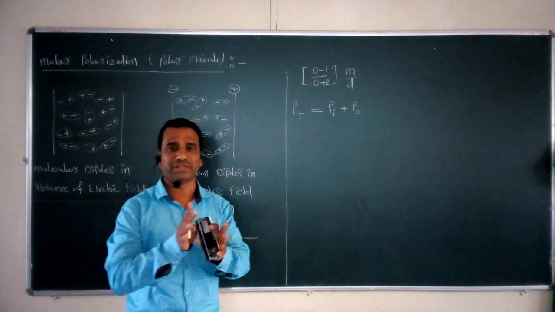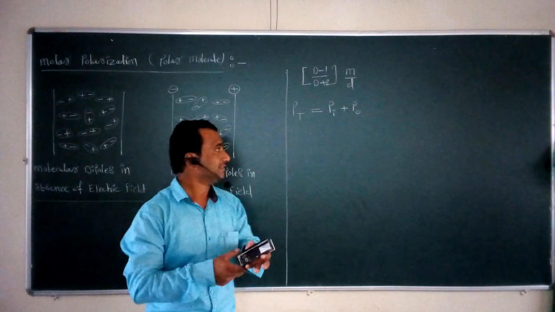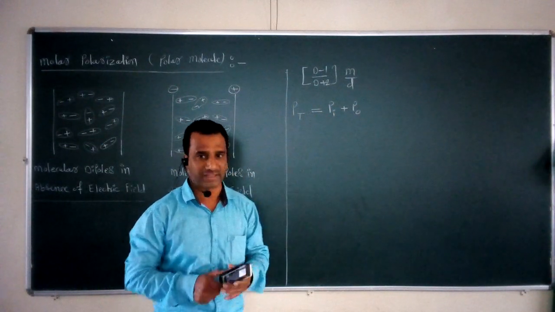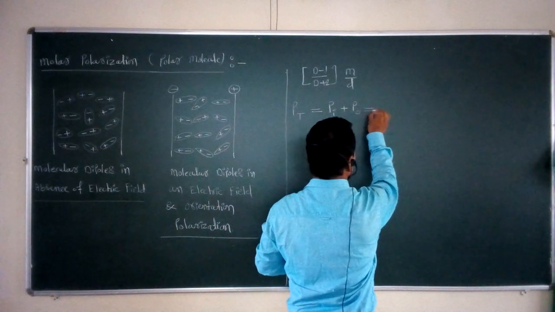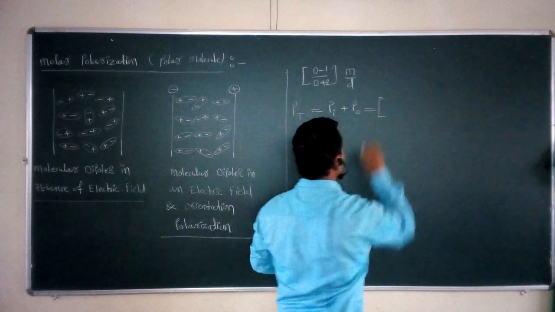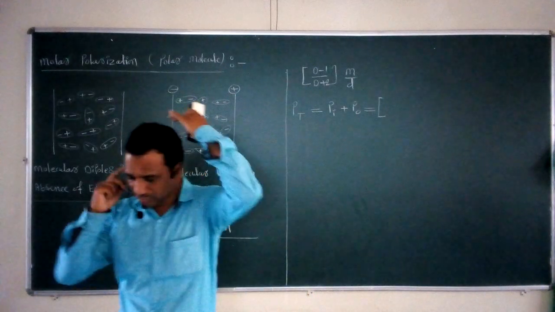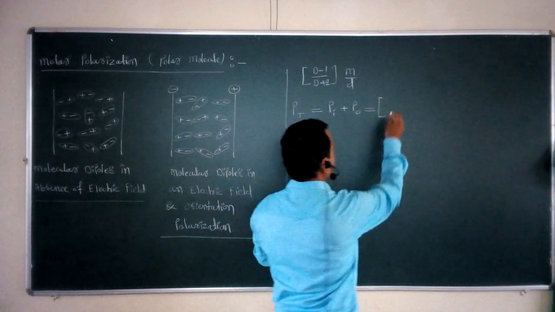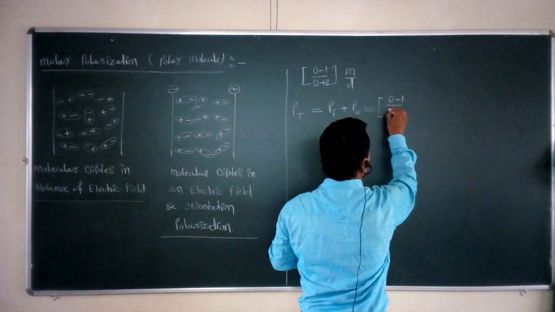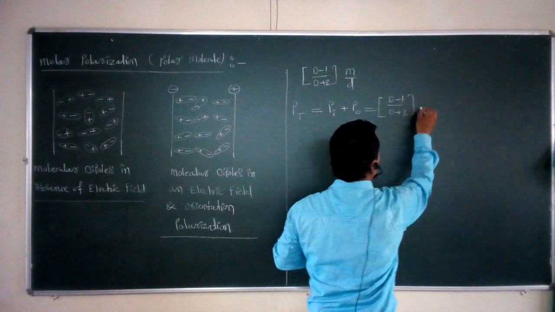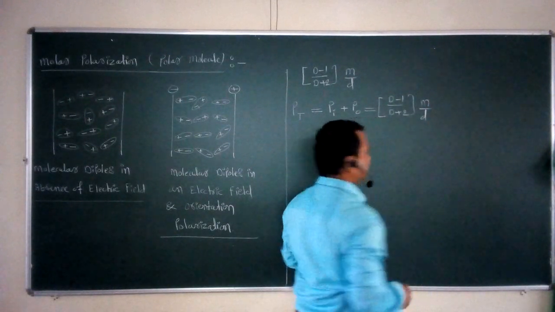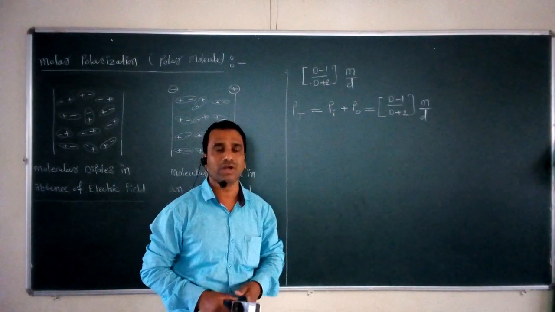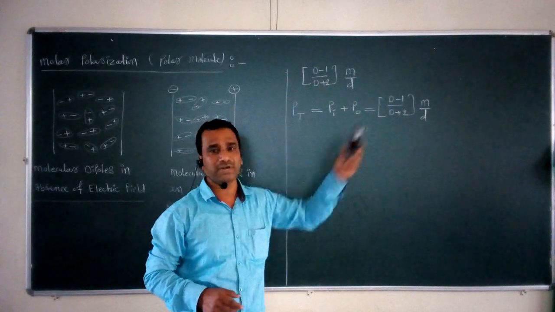So these two types of polarization can be observed, and that's why the total molar polarization of a polar molecule is a combination of these two types of polarization, and it is equal to the next parameter, again (d minus 1) upon (d plus 2) into m upon d. So this is the general equation: total molar polarization Pt is equal to Pi plus Po, equal to (d minus 1) upon (d plus 2) into m upon d.